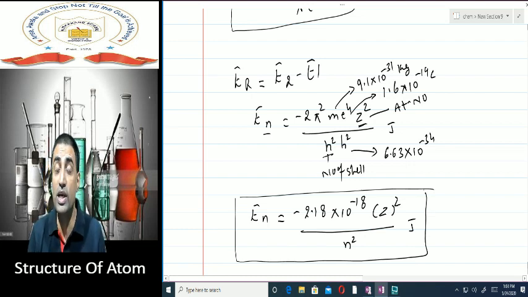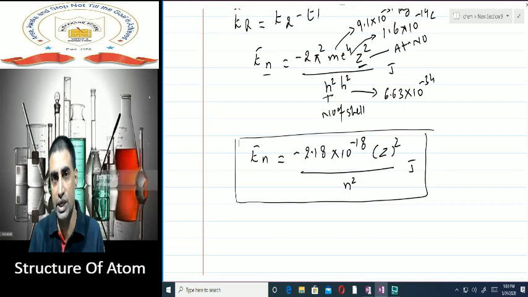See what this formula is telling you. This formula is telling you that the first shell of hydrogen has got an energy of minus 2.18 into 10 to the power minus 18 joules. Because for hydrogen, the atomic number is 1, so the value of Z is 1. And it is first shell, so the value of n is also 1. So 1 square by 1 square. So the energy of the first shell is minus 2.18 into 10 to the power minus 18 joules. This is how you can calculate energy of a shell.